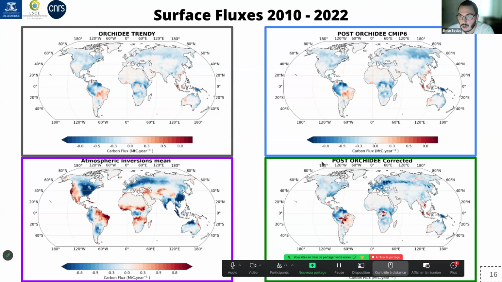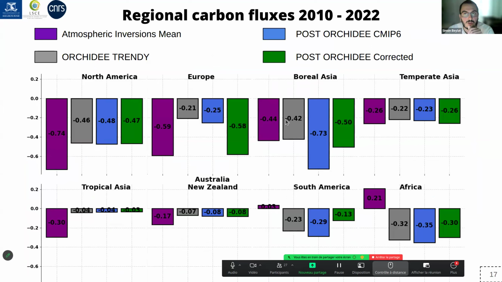If we look at the regional carbon fluxes over the same period, in purple we have the mean of the atmospheric inversion, in blue the posterior ORCHIDEE synopsis case, and in gray the posterior ORCHIDEE corrected case for different regions. In Europe and Boreal Asia, we have huge differences between the posterior ORCHIDEE synopsis and the atmospheric inversion mean, which is not the case with the ORCHIDEE corrected version.